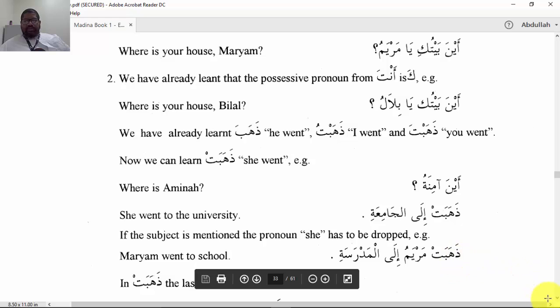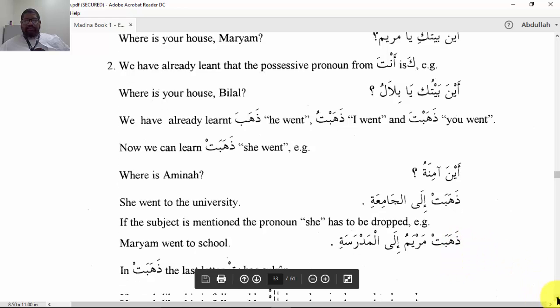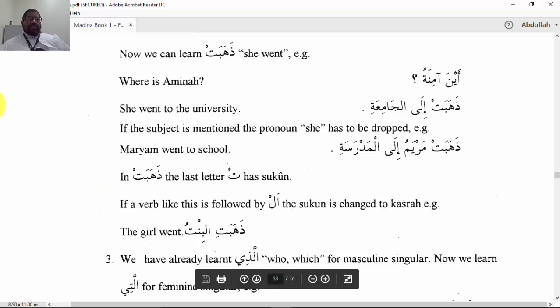And I think what they're talking about here is dhahabat, and normally there is what they call a fa'il that will come after this.